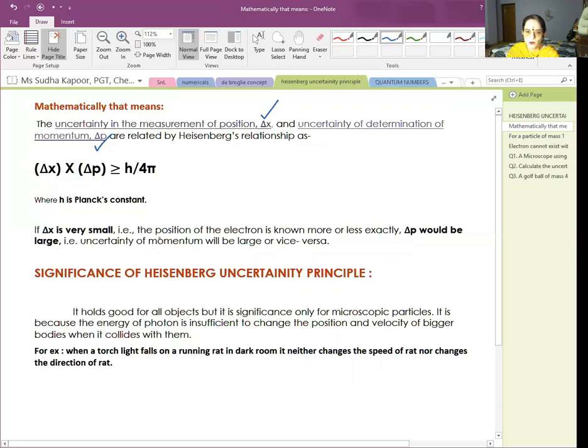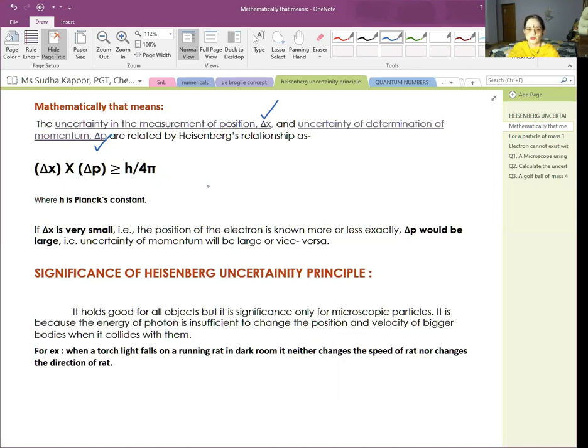If delta x is small, delta p is very large, and the same thing is going to be vice versa also. So from this we came to know that the Heisenberg uncertainty principle has significance only for microscopic objects. It is because the energy of the photon is insufficient to change the position and velocity of bigger bodies when it collides with them.